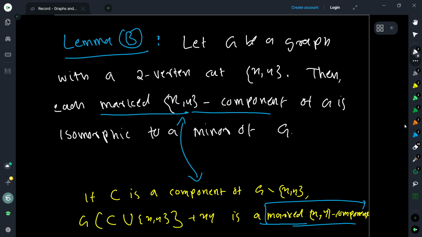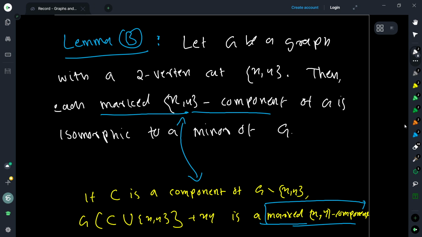Now take any component of this graph after removing X and Y. Then you look at the subgraph induced by this component together with these two vertices that we have just separated, and forget about the other vertices, and then add an edge which connects X and Y. So you add a new edge E which connects X and Y. Then basically you have one of the components together with the vertices X and Y and the edge XY. This is called a marked XY component. So you have marked this component with the edge E.